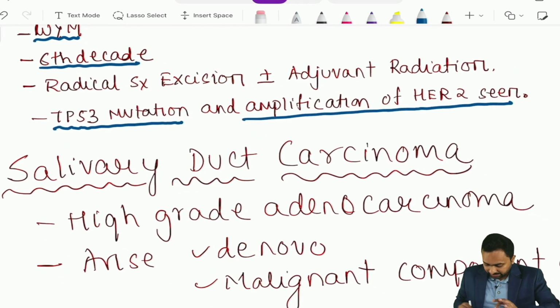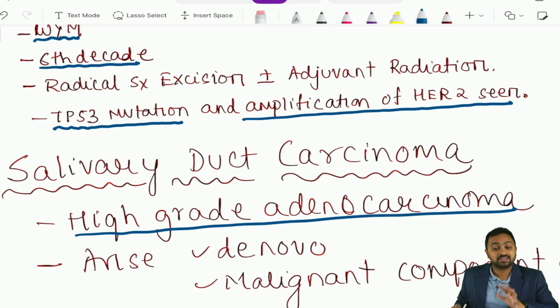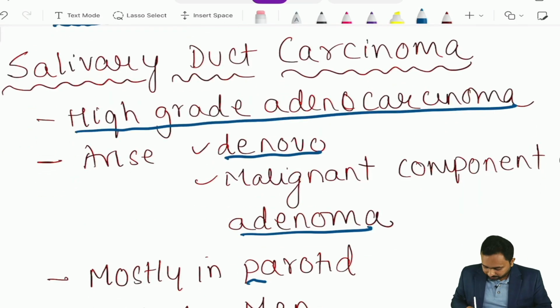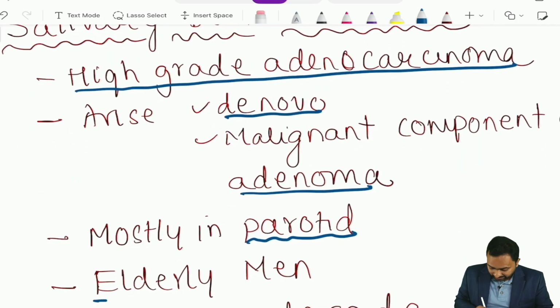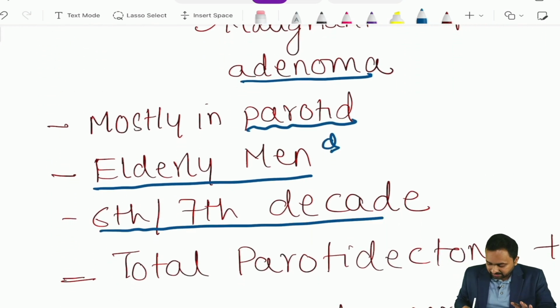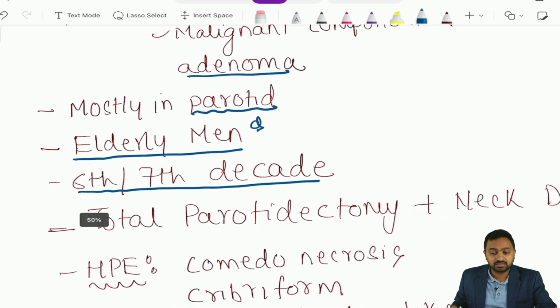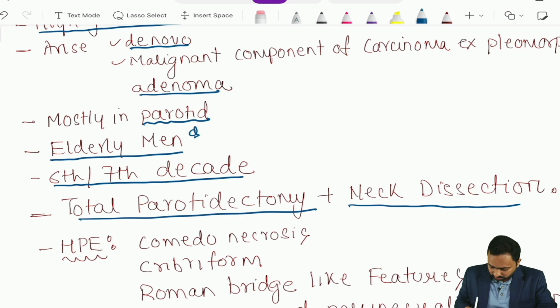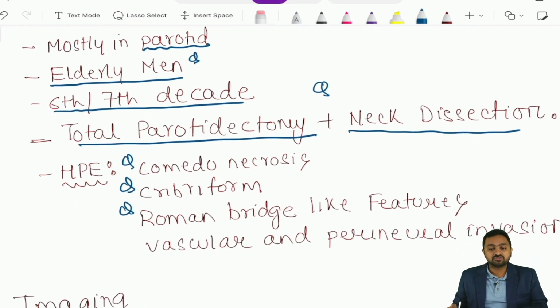So, these are again your high grade adenocarcinomas. They arise de novo or as a malignant component of your adenoma. Now, they mostly again occur in your parotid, seen in your elderly men, right, and in the 6th and 7th decade is the peak incidence, and your treatment would include your total parotidectomy plus neck dissection. Now, what do you find in the HPE? You find comedonecrosis, cribriform pattern, Roman bridge like features and vascular and your perineural invasion.